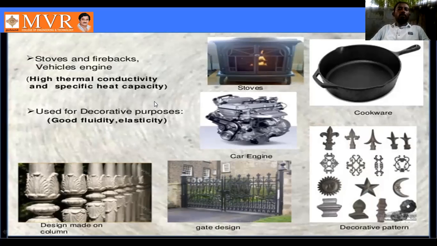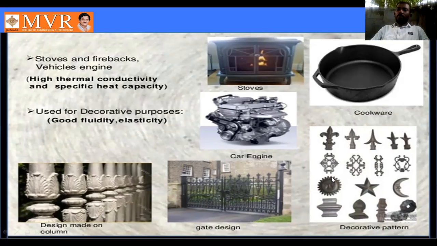Next, it is used for decorative purposes, with good fluidity and elasticity also. See here, this gate design, these gates also we can make from cast iron material. Designs made for columns also use cast iron material. Decorative patterns, see here, a number of patterns we can see, and we can use them for gates.